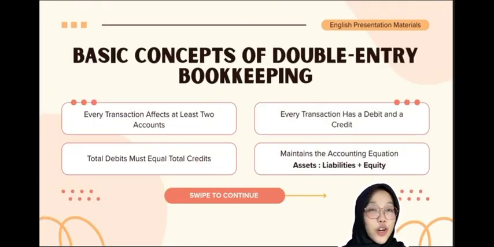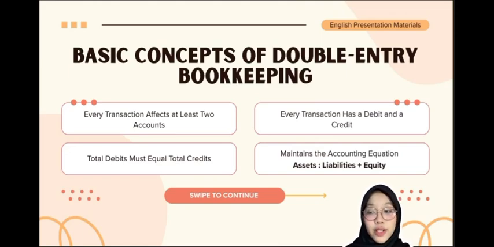Now, let's move on to the basic concept. There are four important concepts. First, every transaction affects at least two accounts. For example, if a company buys equipment using cash, the equipment account increases while the cash account decreases. Second, every transaction has a debit and a credit. This means that every journal entry must contain both sides. Third, the total debit must always equal the total credit. This is the most important rule because it keeps the accounting record balanced.